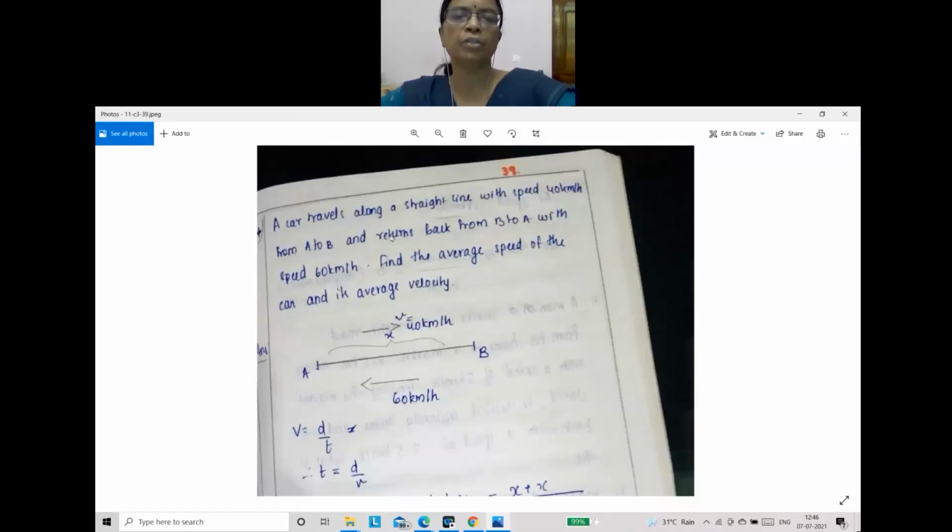So, first you can mark 2 points A and B. A car travels along a straight line with a speed of 40 km per hour, so first A to B it travels with a speed of 40 km per hour. Suppose the distance is not given, you can take the distance A to B as x. Then back from B to A with a speed of 60 km per hour. The distance will be the same, so total distance will be 2x. And you are asked to find the average speed of the car.